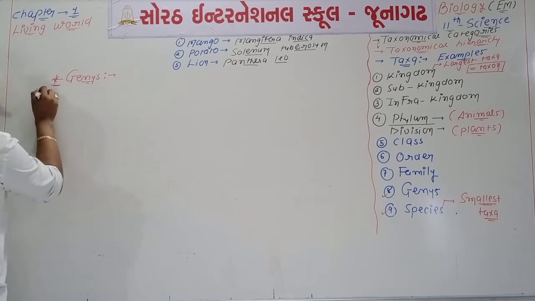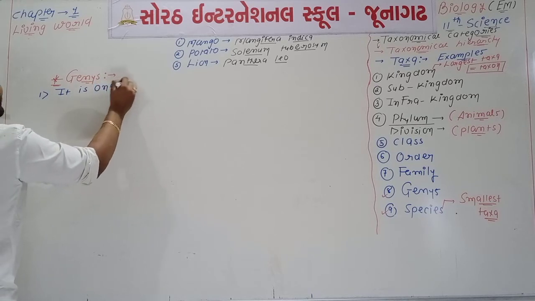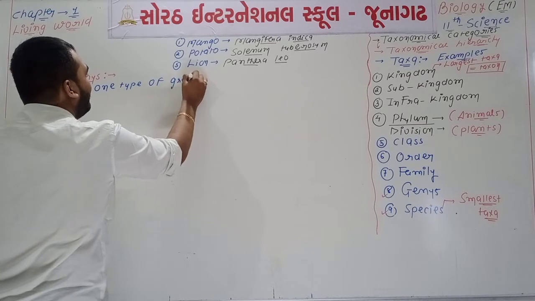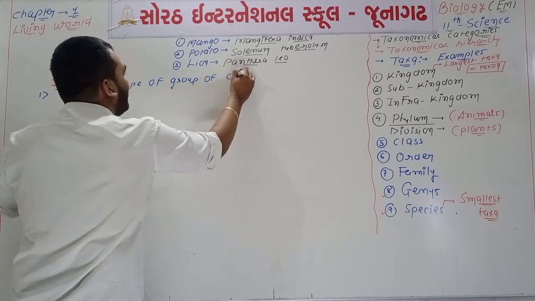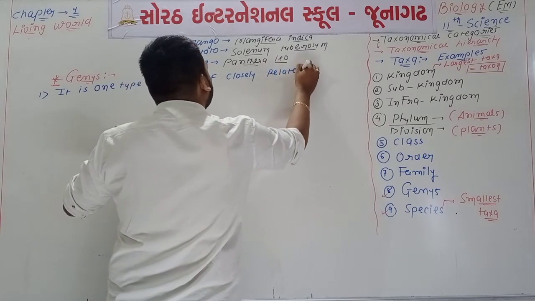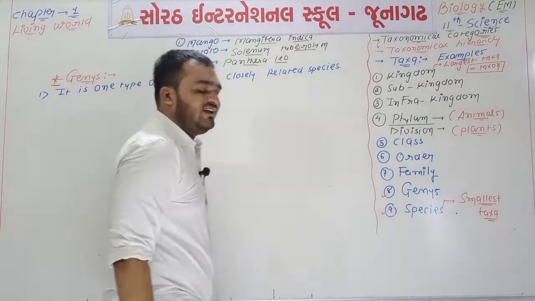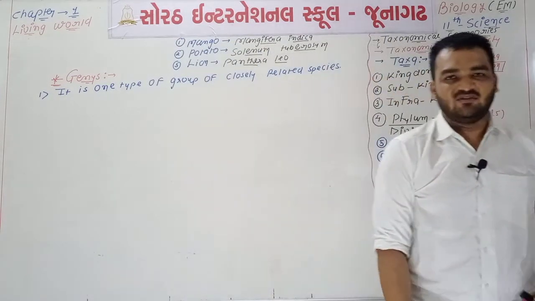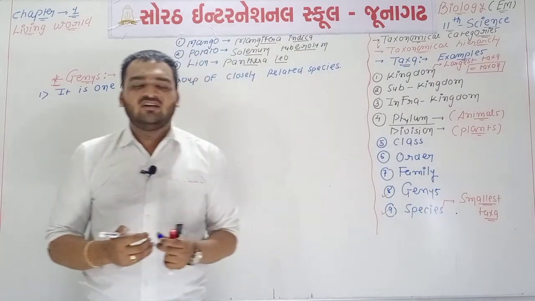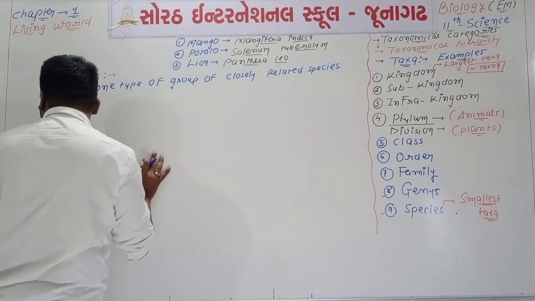We can say that genus is one type of group. See the definition, it is important. It is one type of group of closely related species. Okay, so two different types of species which are closely connected or related with each other will be put in the same genus. Okay, so it is the first point.